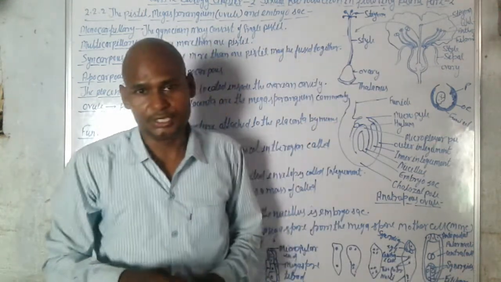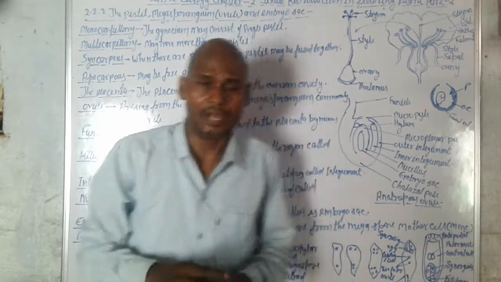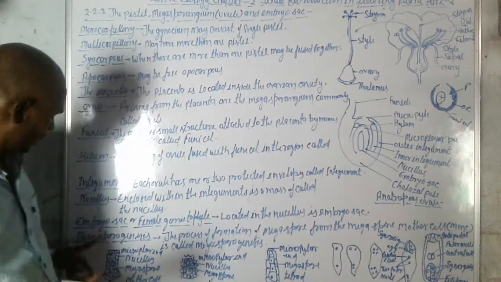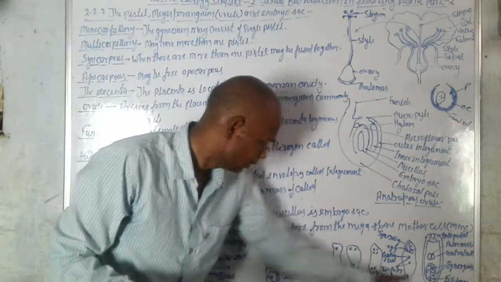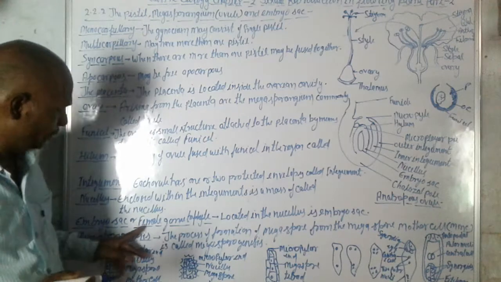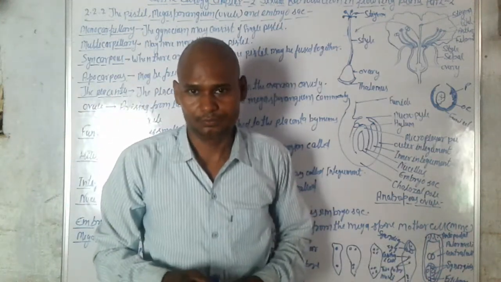So we see here how to prepare the megaspores and the female gametophyte. This is the female gametophyte.